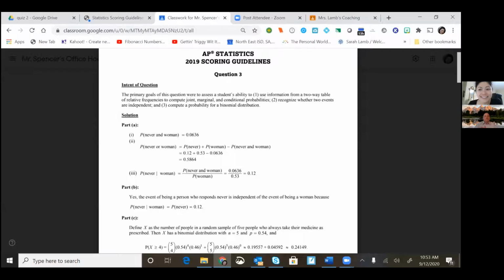Okay. So we're looking at Scenario 1 PDF and the Google Classroom for the official rubric. And as Mr. Spencer stated in Part A-I, there wasn't a lot of work to be shown because the table itself was already converted to probabilities. So you just have to list your number.